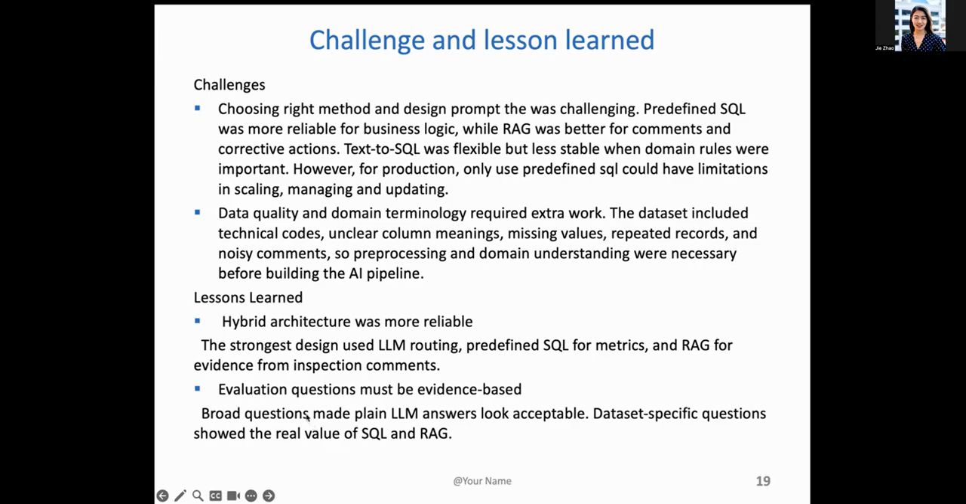The next is the evaluation question. Choosing the right evaluation question is important to compare which method works better. At the beginning, I explored more broad questions, which made the plain LLM answer look acceptable as well, very similar to the RAG we defined. So I explored different questions and chose high quality questions, more dataset-specific, domain questions that can reveal the value of the RAG.